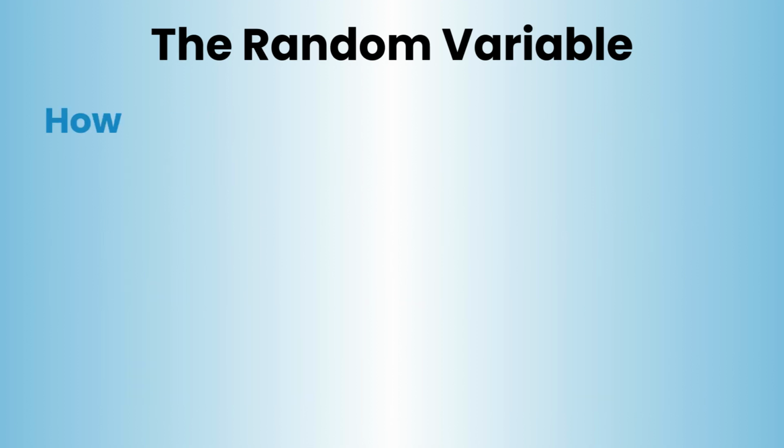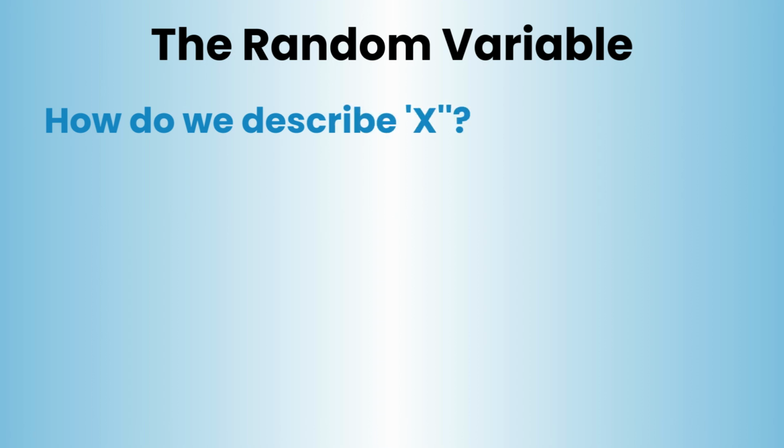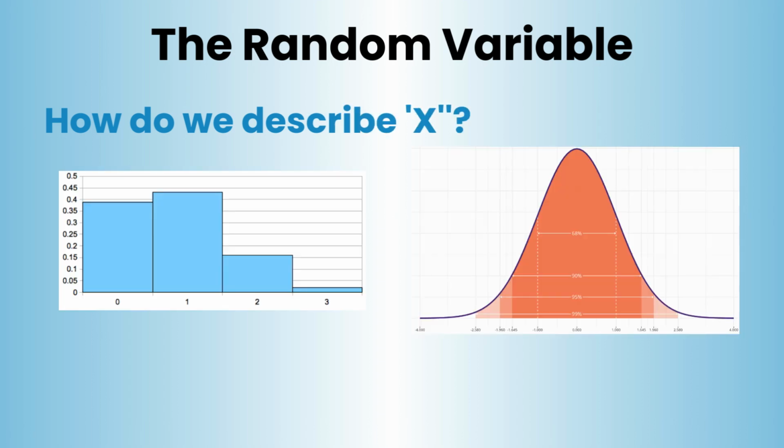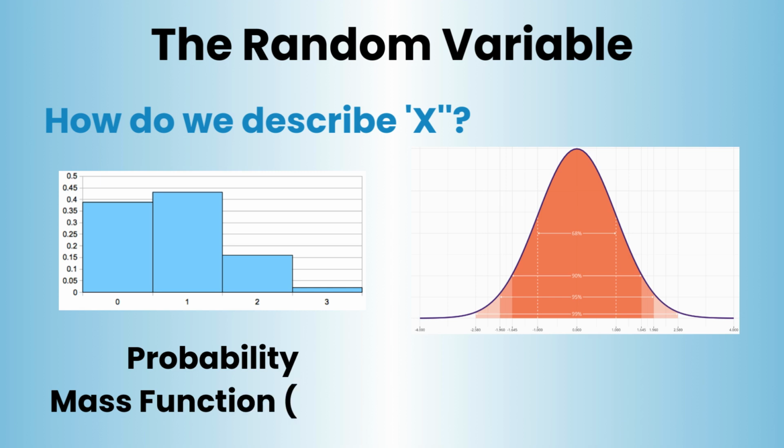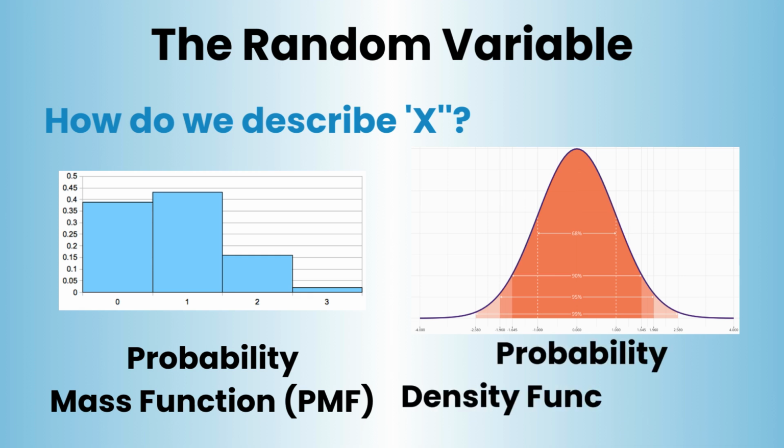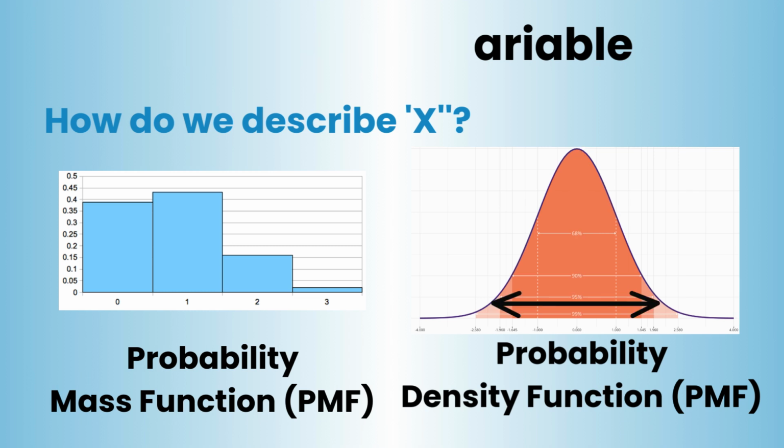So, how do we describe X? Since it represents uncertainty, it doesn't have a single value. It has a distribution. For discrete variables, we have a probability mass function. It's a list of probabilities that sum to 1. For continuous variables, we have a probability density function. This describes the shape of the probability. The height of this curve tells us the likelihood of a specific value. The width tells us our uncertainty.